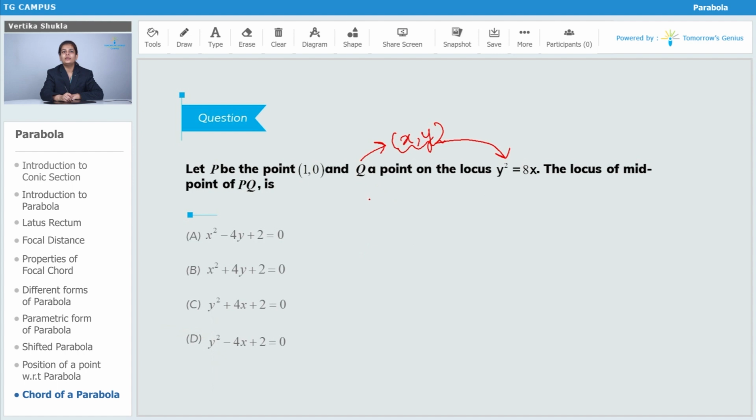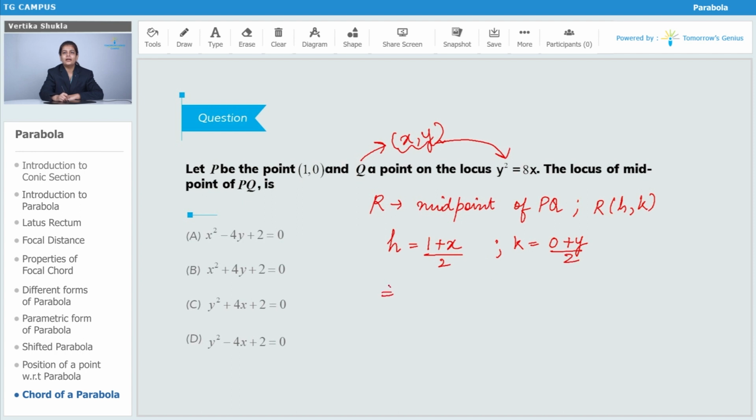What will be the coordinates of the midpoint of PQ? Let R be the midpoint of PQ. Then we can take the coordinates of point R as h comma k. Then h can be written as 1 plus x by 2 and k can be written as 0 plus y by 2. From here you will get x is equal to 2h minus 1 and y is equal to 2k.